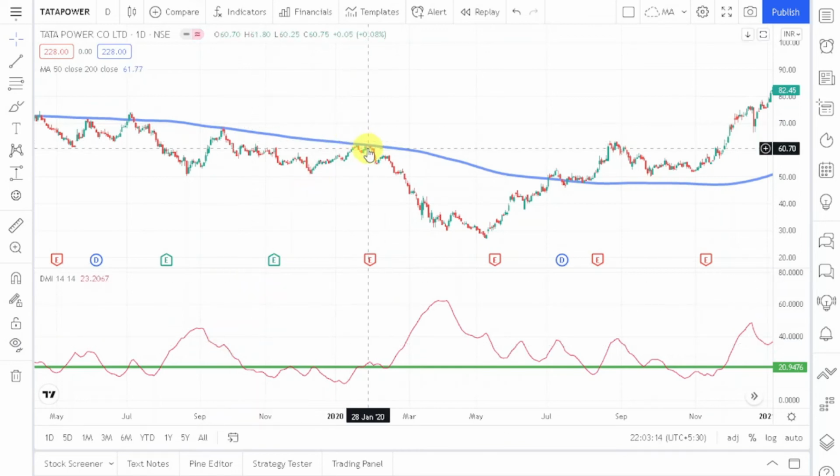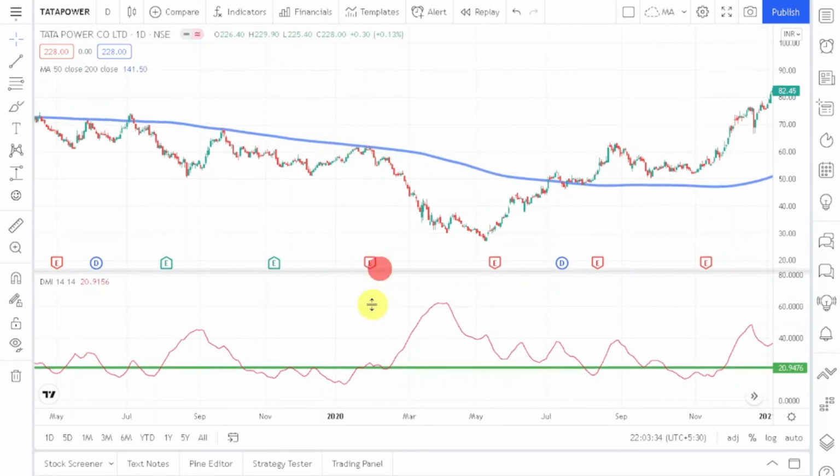And here as well you can see that another signal I got, and this signal I got on 28 January 2020, and you can see that here also the ADX is above 20. So here also I will be able to take a sell signal. Why? Because the market may trend as per ADX.